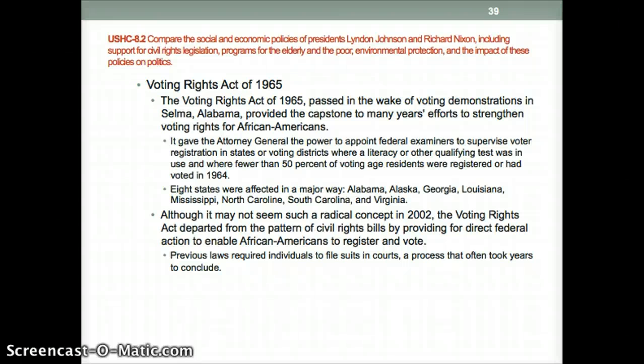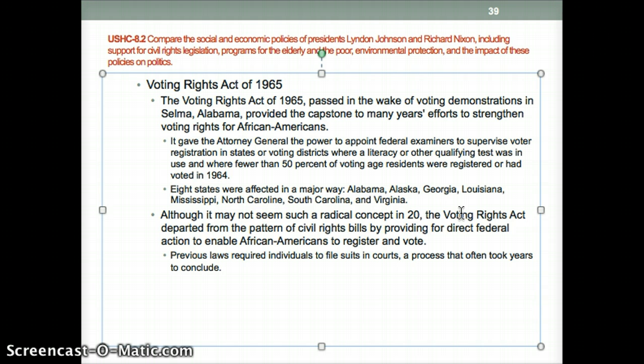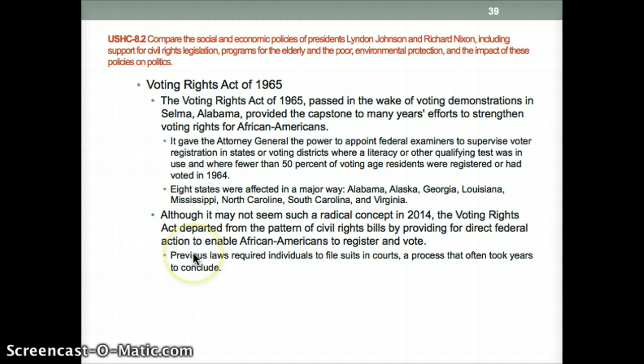Eight states were affected by this in a major way. Not surprisingly, one of those was South Carolina. It might not seem like such a radical concept today, but the Voting Rights Act departed from the pattern of civil rights bills by providing for direct federal action to enable African Americans to register and vote. So basically, the federal government is responsible for making sure that African Americans could register and vote.